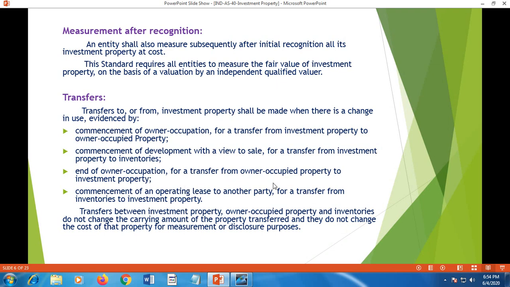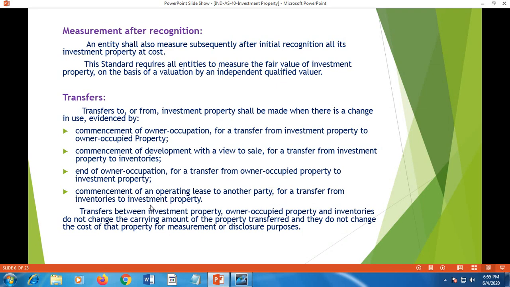End of owner occupation. For a transfer from owner occupied property to investment property, that means the property is being owned by the firm for the firm's internal purposes. Then they transfer from owner occupied property to investment property. The property is held for self purpose, but it is intended to be given away on rental basis. Now the transfer from owner occupied property to investment property.